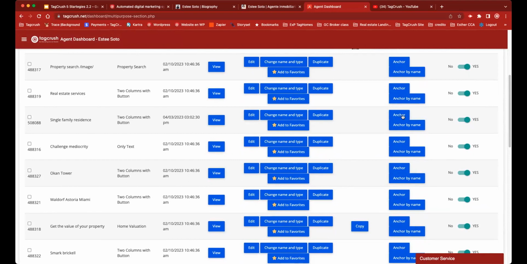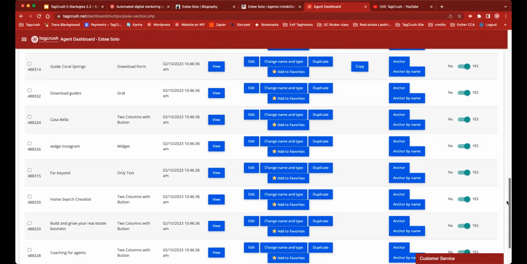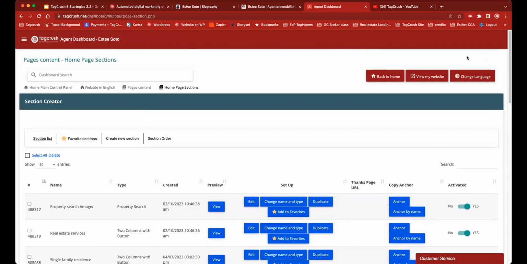They can also be anchored by a menu button or something like that, so you jump into the page and see different things. Keep in mind that there are so many things that you can do that it's going to take time for you to have the page built up the way you want.